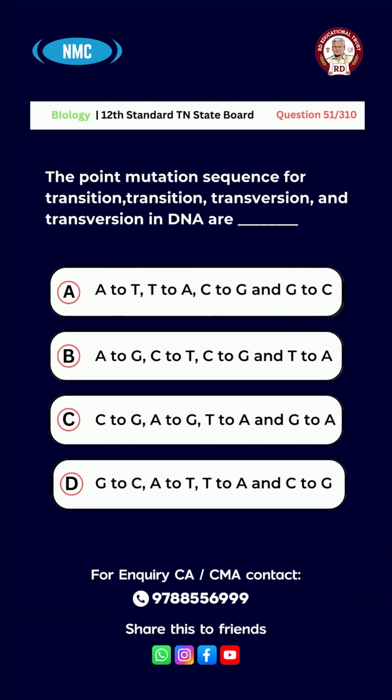Question number 51. The point mutation sequence for transition, transversion and transversion in DNA are option A, A to T, T to A, C to G, and G to C. Option B, A to G, C to T, C to G, and T to A. Option C, C to G, A to G, T to A, and G to A. Option D, G to C, A to T, T to A, and C to G. The right answer for this question is option B, A to G, C to T, C to G, and T to A.